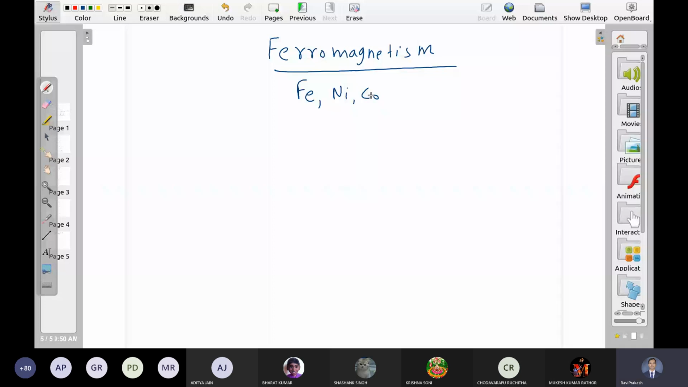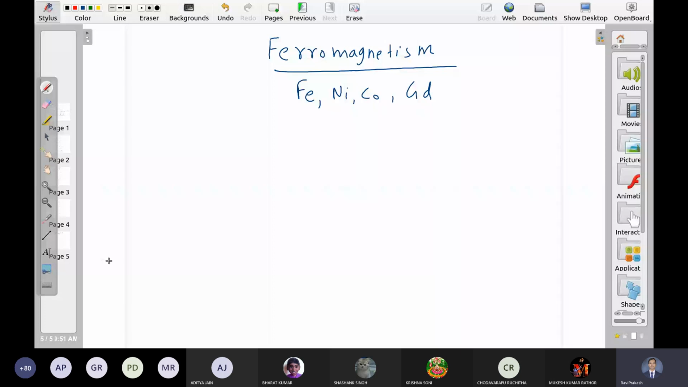So nickel, cobalt, iron, and GD means gallium, I think. Only these materials show ferromagnetic effect. What is ferromagnetism? So let us say we have some ferromagnetic material. We do not apply any magnetic field to it.